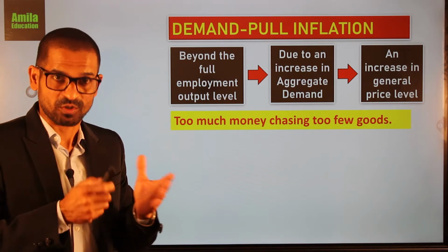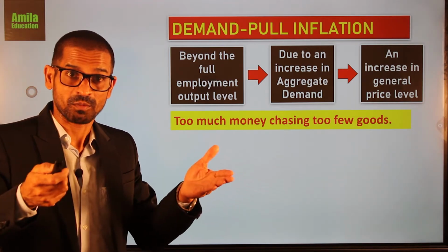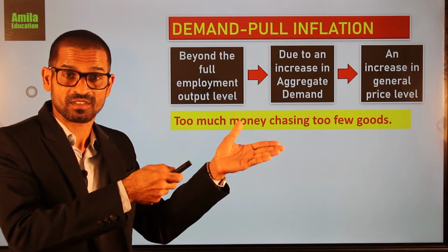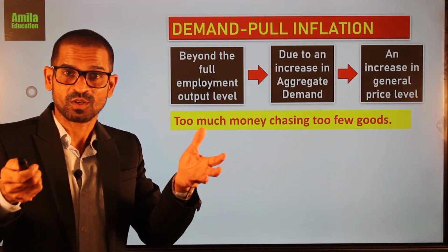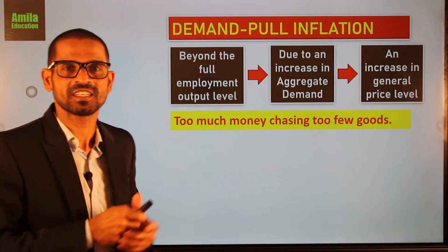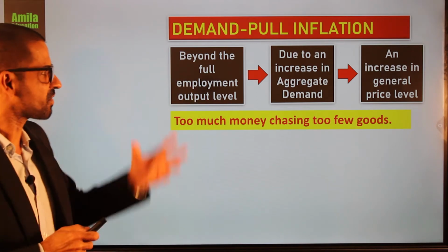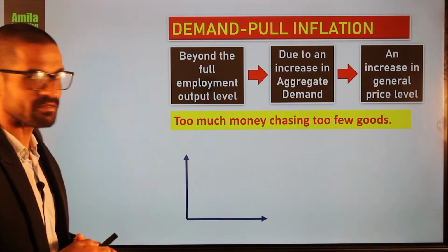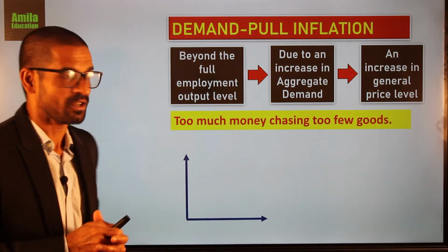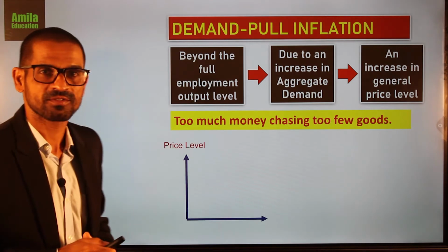Because when there is a higher amount of money, people will demand more goods and services. But the amount of goods and services remain the same. So what happens is there will be an increase in general price level. That is called demand pull inflation. This can be explained with a simple graph.